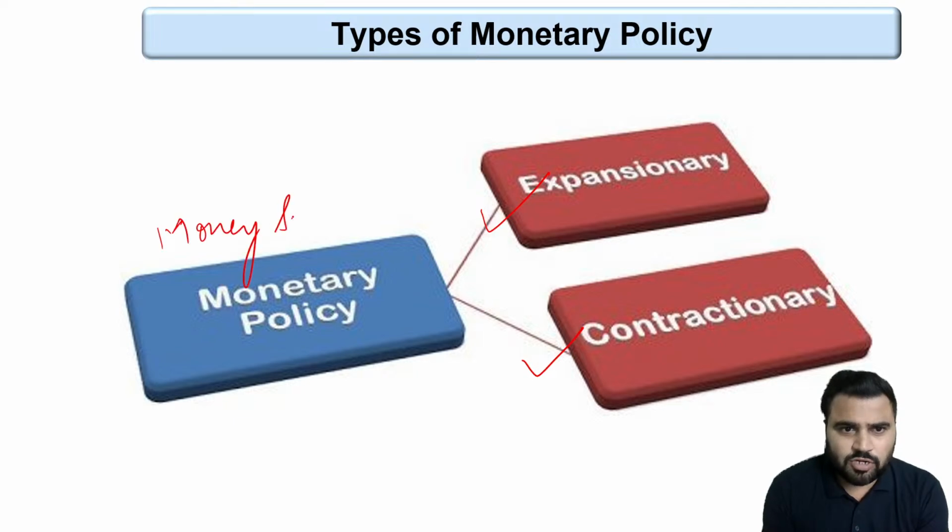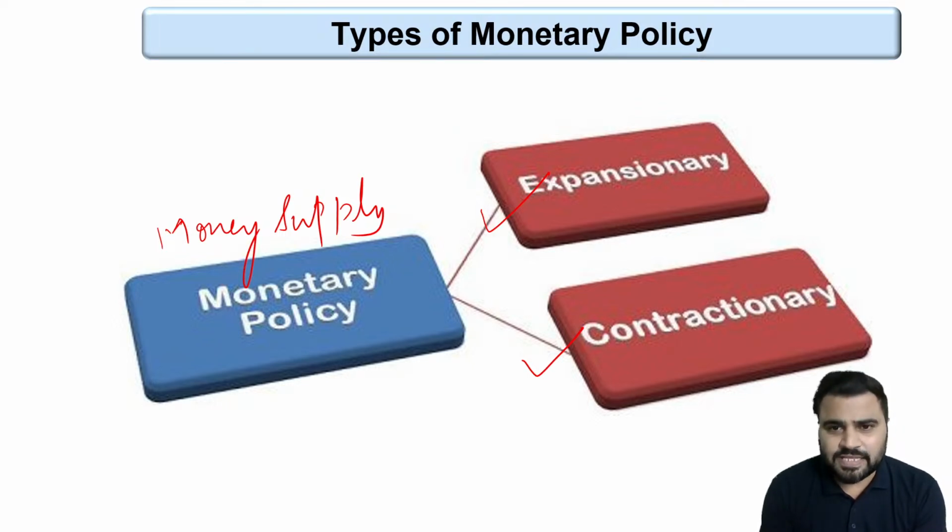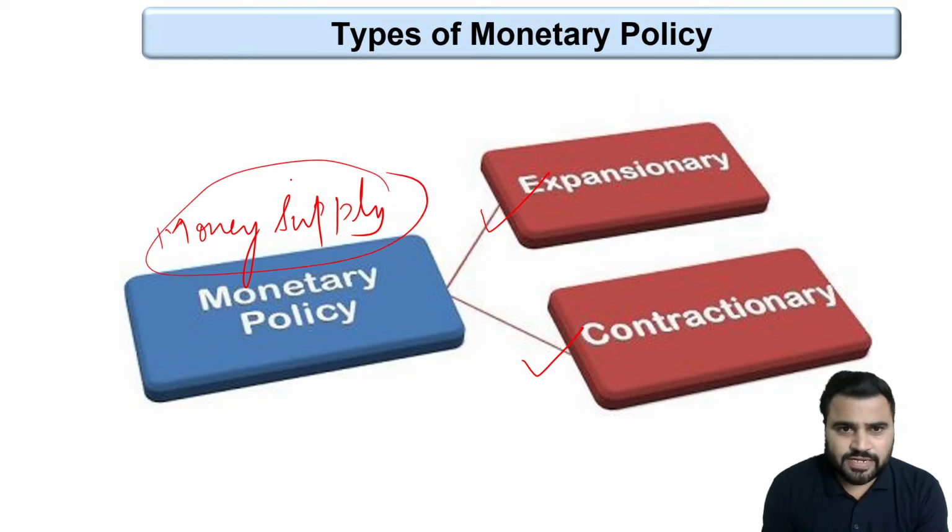Money supply in the economy, right? So whenever we are talking about the different types of monetary policy, we are talking about expansionary monetary policy, which means increasing the money supply in the economy. And second is the contractionary monetary policy, which means reducing the money supply in the economy. These are the two types of monetary policy which the RBI takes a stance on over a period of time on a regular basis.